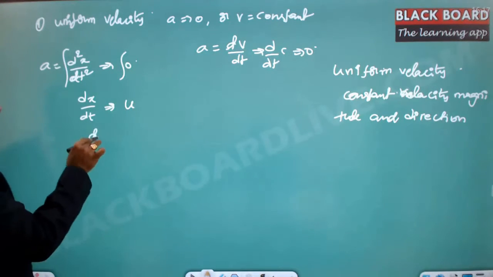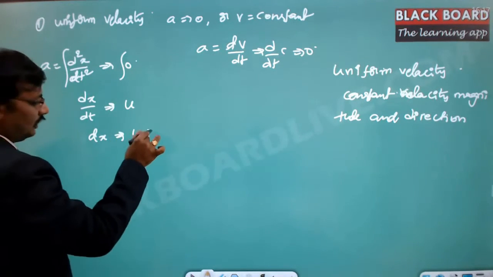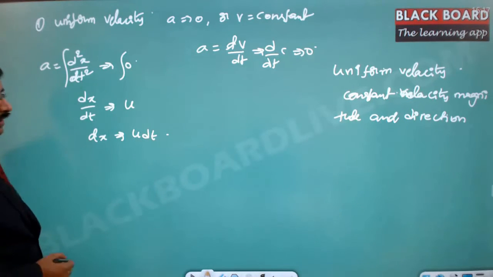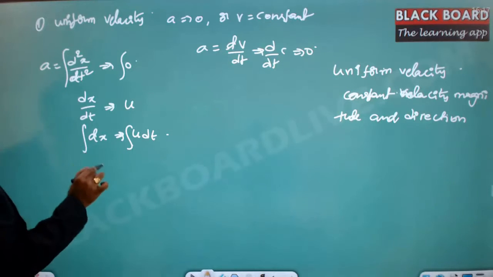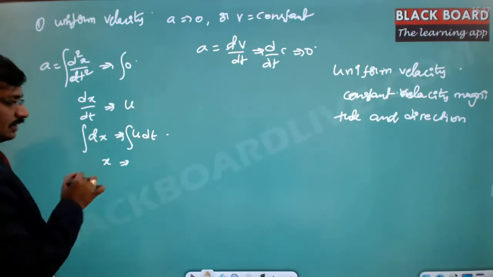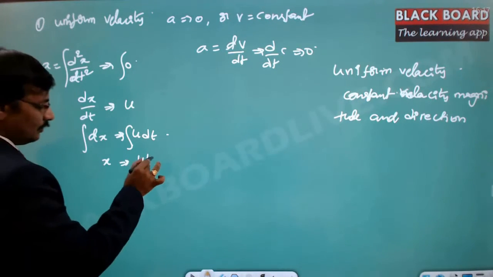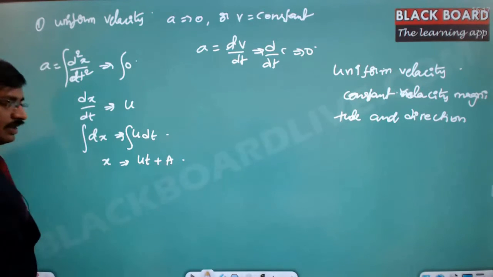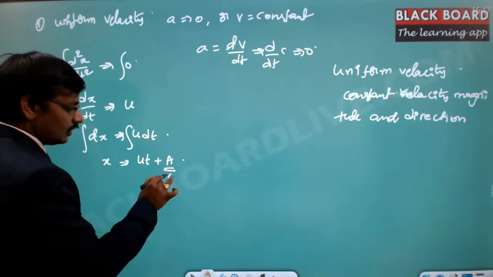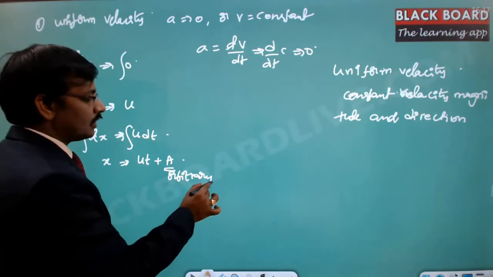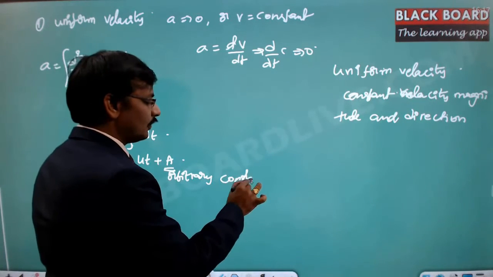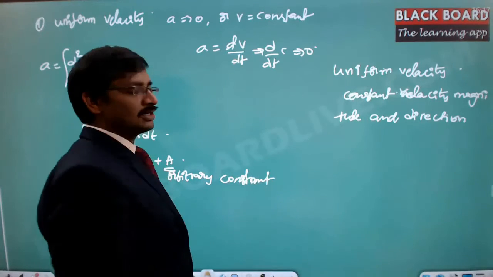Now dx equals u into dt. If you integrate on either side, the derivative and integral will cancel out, and this is equal to x equals ut plus some constant a. Now this is just an arbitrary constant. So this arbitrary constant always has to be found with the help of the initial conditions.